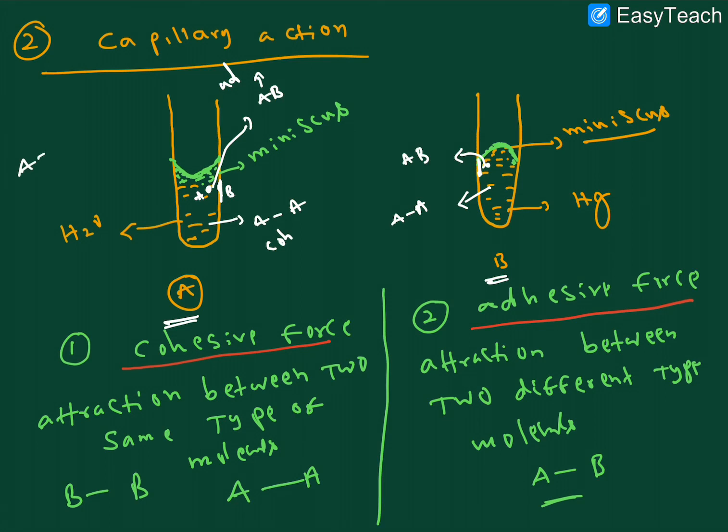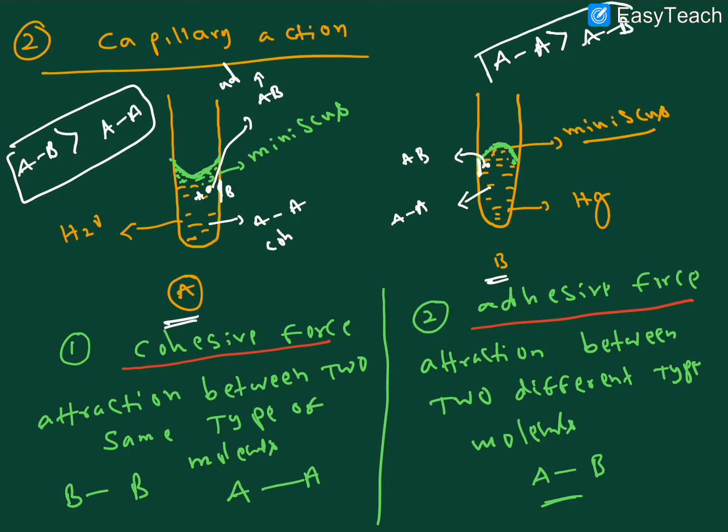In water, AB attraction is more than AA attraction, so it gets a lower meniscus. But in the mercury case, AA attraction is more compared to AB attraction, so it gets an upper meniscus.